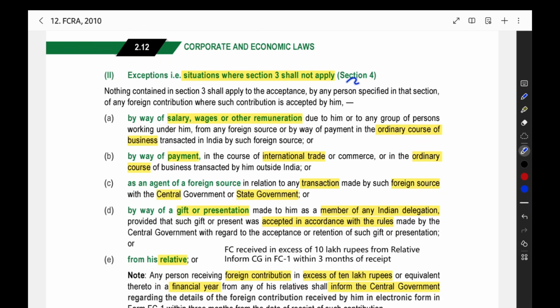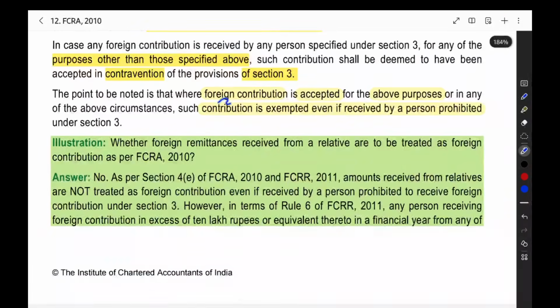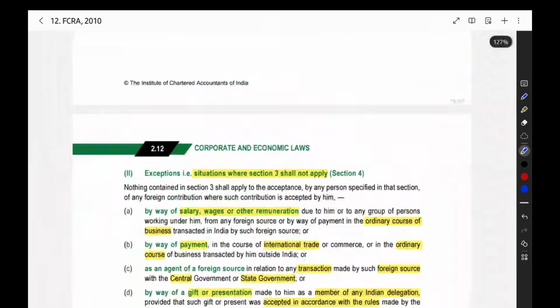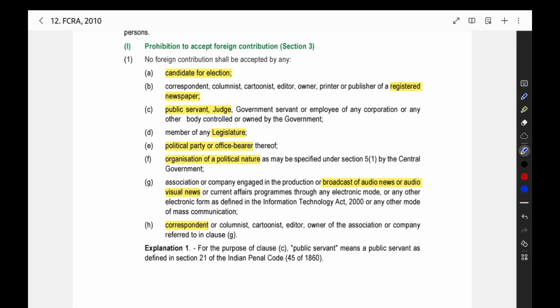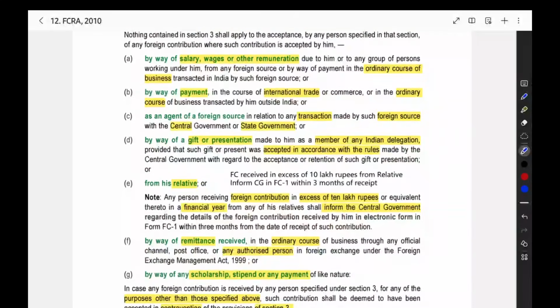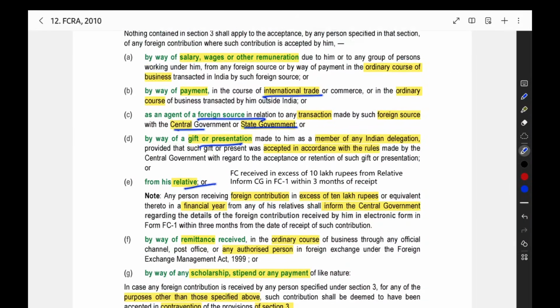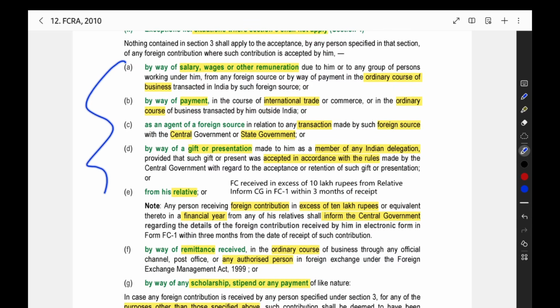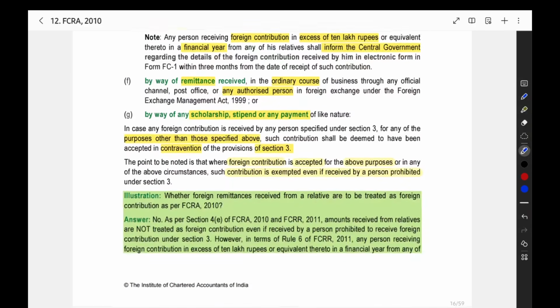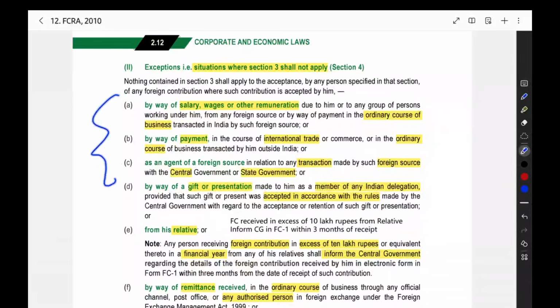Before that, one more point we have to see in this section 4 itself. That point is here: where foreign contribution is accepted for the above purpose, such contribution is exempted even if received by a person prohibited. So here we saw one list in section number 3, these persons should not receive any foreign contribution. But when they are receiving for this purpose, like international trade, central government, state government, agency transaction, gift, relative, in these cases, even the prohibited persons can receive the foreign contribution. There is no problem in that. Even the prohibited person can receive the foreign contribution for this list.